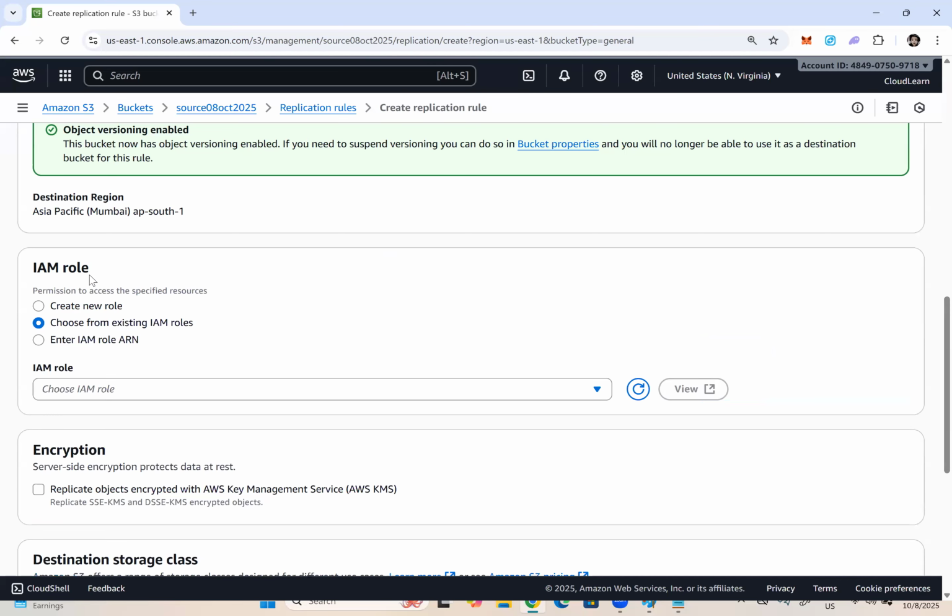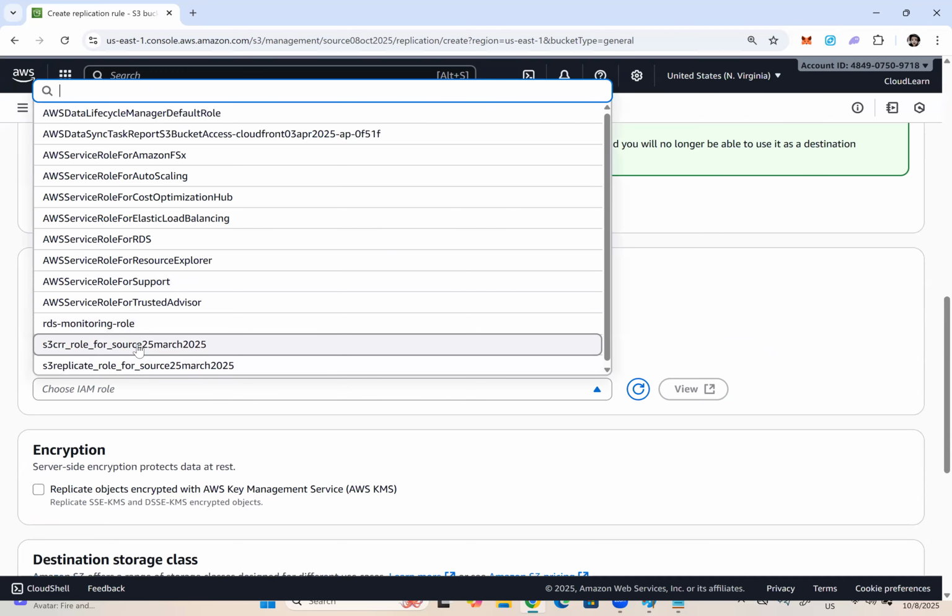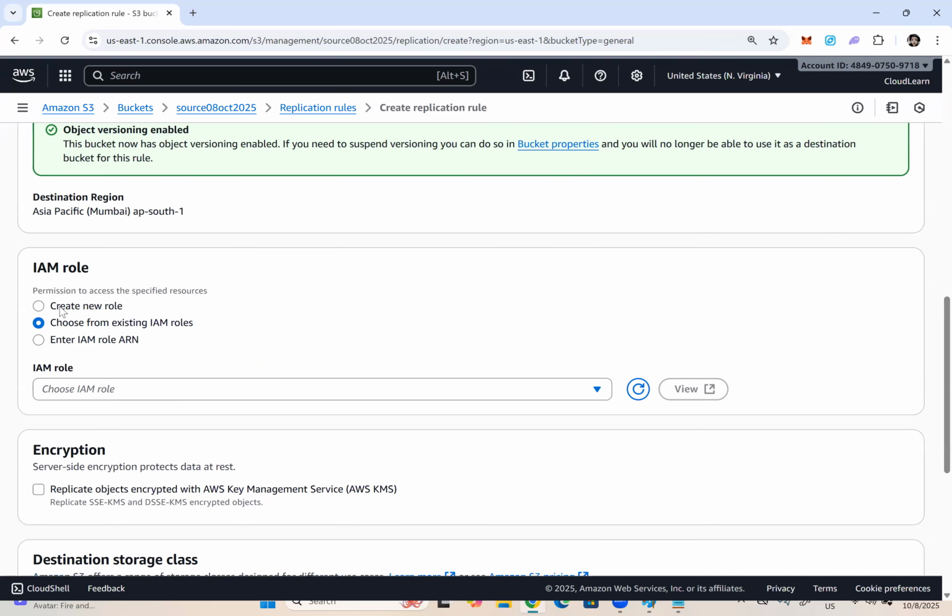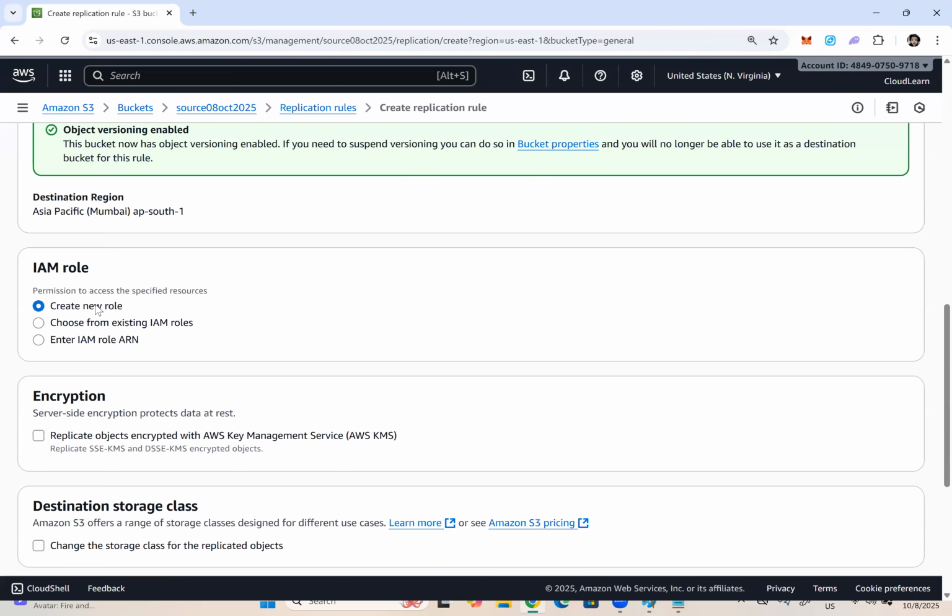Now here, IAM role. Permission to access the specified resources means this replication rule must access the source bucket and destination bucket, and it requires some permissions. And those permissions can be provided using an IAM role. I think this is the role, but I don't want to use this one. The easiest method is create new role. So a role will be created with the relevant permissions, and I will show you the role also.